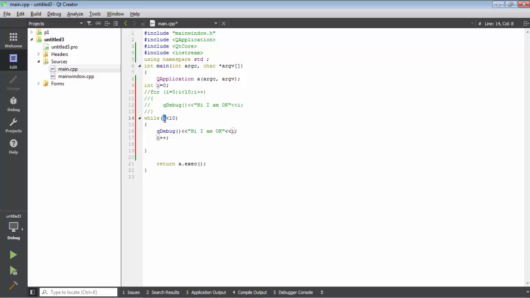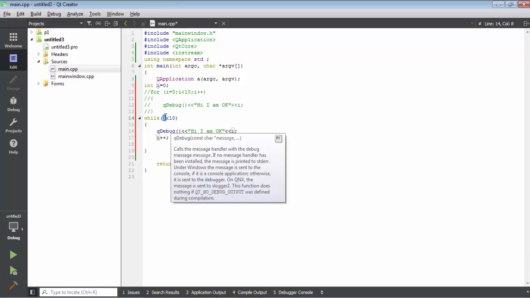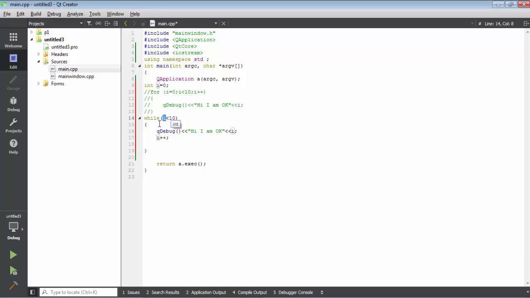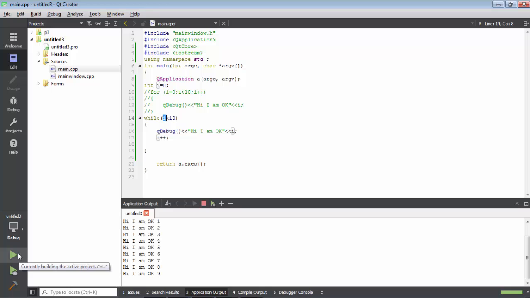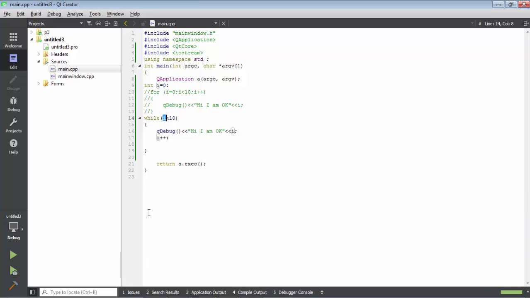It will be no more less than 10, because if it is less than 10, yeah, it will go for one more loop. But if it is equal or greater than 10, it will terminate this loop. Okay, let me check. Okay, as we said, so we made the for and while loop.